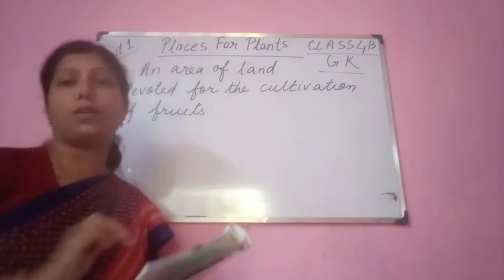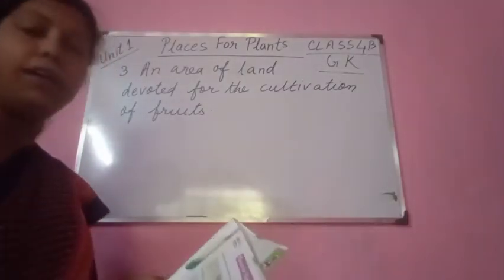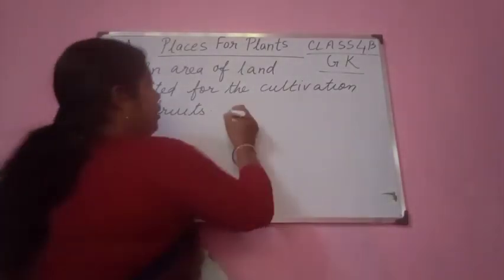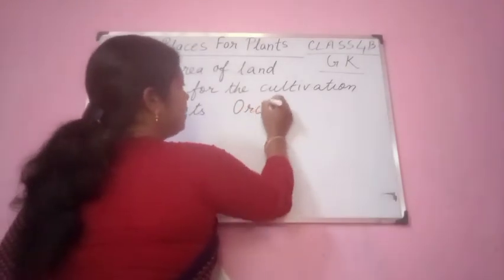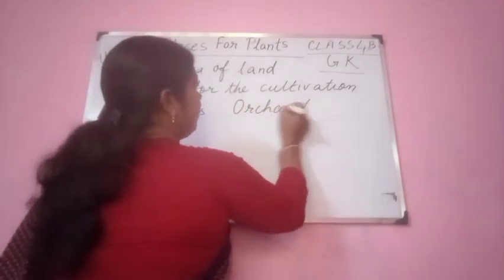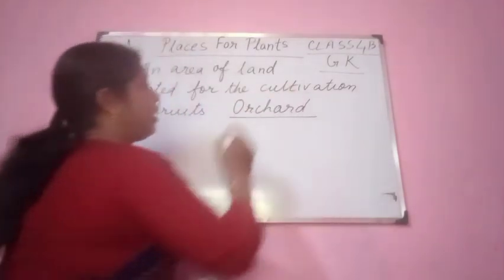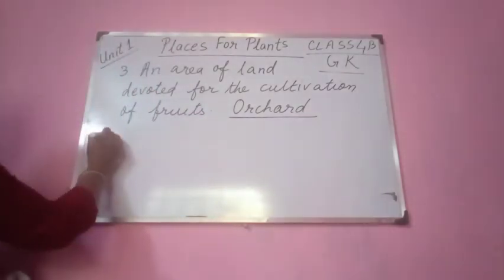Only fruits are grown there. What is that place called? It is known as orchard. Only fruits are grown there. Different kinds of fruits are grown there.